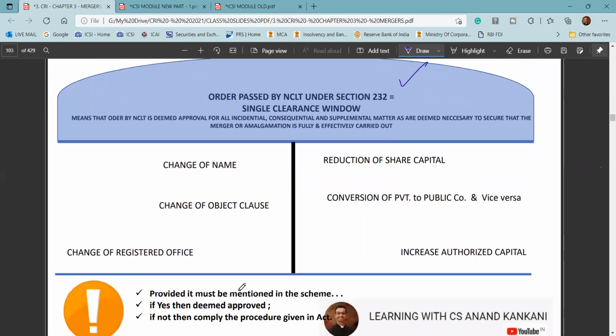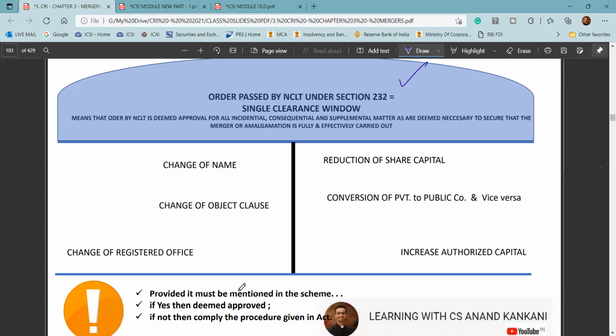So you get a lot of questions from this point with respect to these changes: change in the object clause or insertion of the object clause, reduction of share capital, conversion of company, increase in the authorized capital, change of registered office, or whatever, anything. But it has to be mentioned in the scheme itself. And in the scheme, when it is being approved, it gives automatic approval to all those incidental matters.